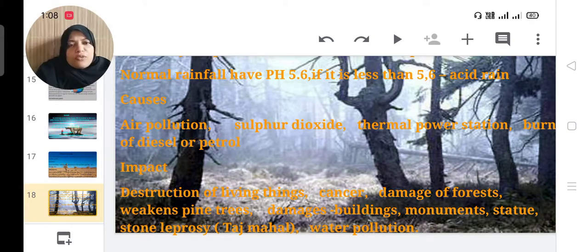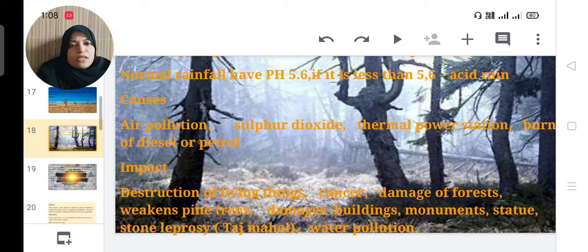Have you visited Delhi, Agra? There you can see the Taj Mahal. Now the building of the Taj Mahal is being destroyed due to acid content. Then water becomes polluted. So water pollution is also one of the impacts of acid rain.